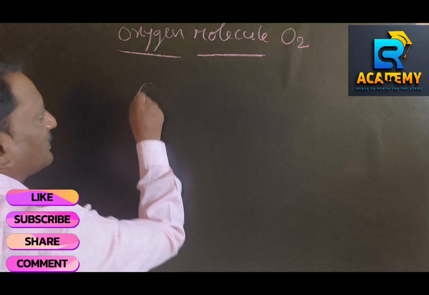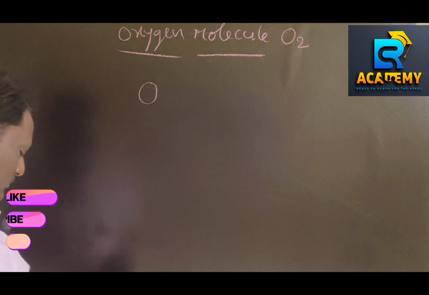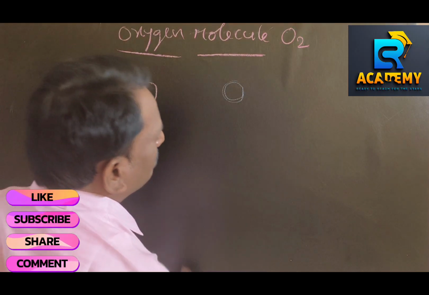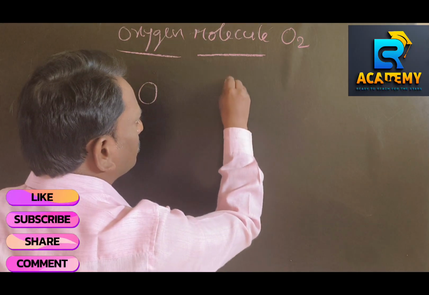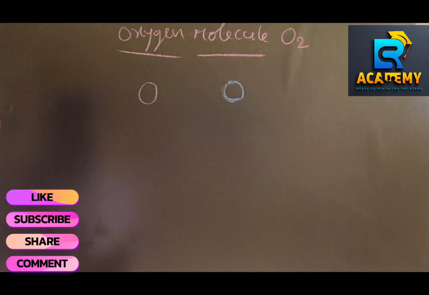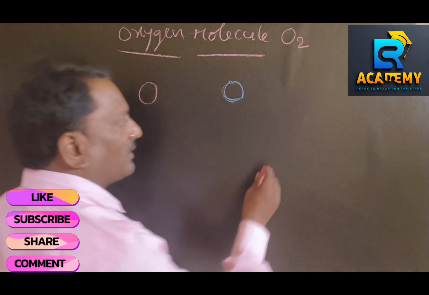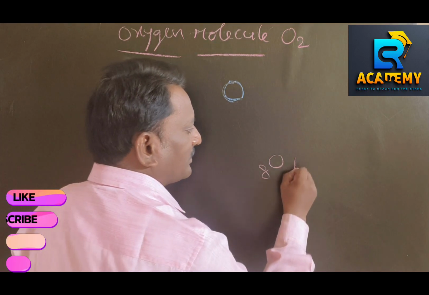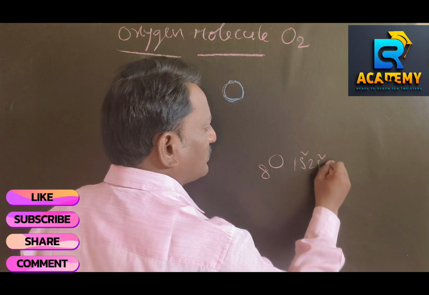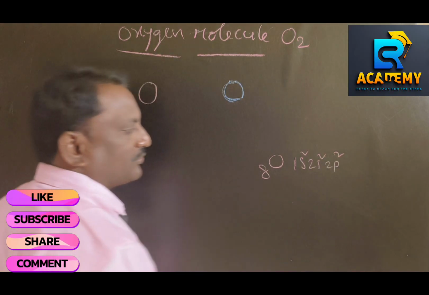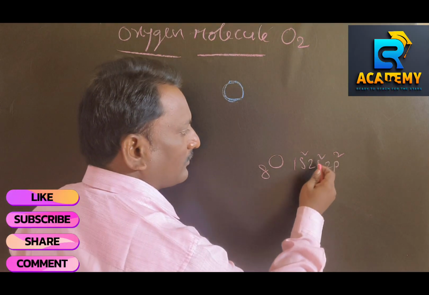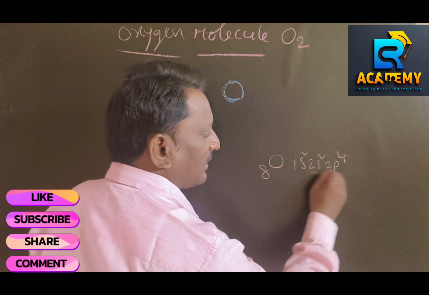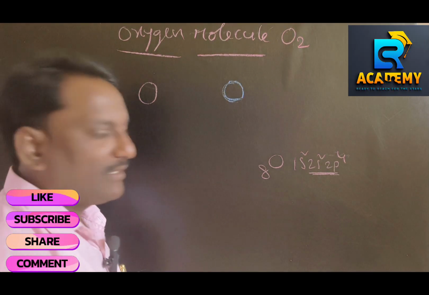This is one oxygen atom, and this is the other. So, the Lewis dot structure of oxygen. Oxygen has atomic number 8, electronic configuration 1s2, 2s2, 2p4.